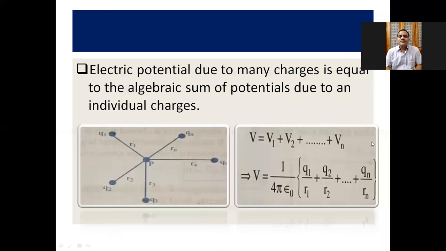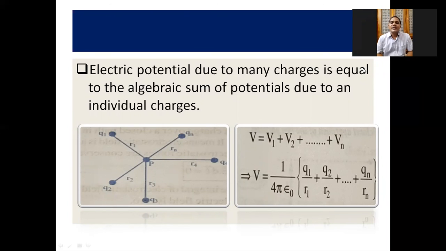After that, we discussed how to calculate the electrostatic potential due to a system of many charges. In a region, if many charges are located, then the potential at any point is simply the sum of the electrostatic potentials due to the individual charges, V equals V1 plus V2 plus V3 and so on. So with this, we conclude this topic. Thank you.